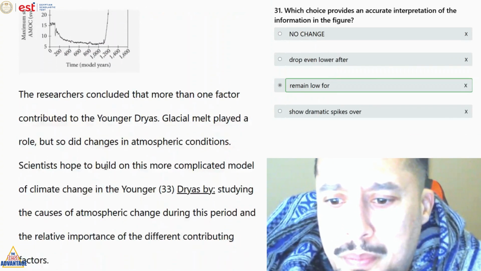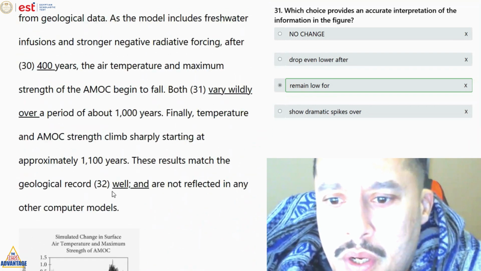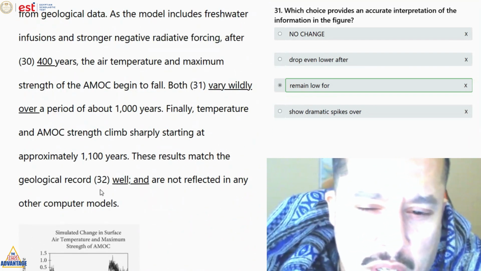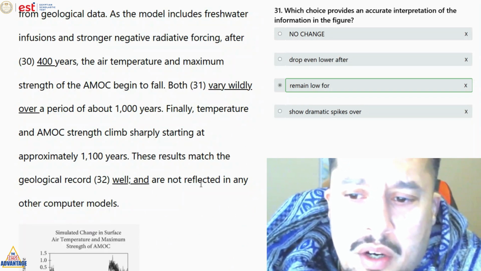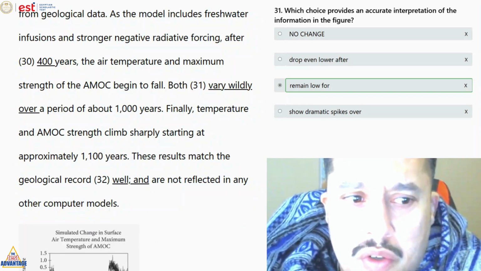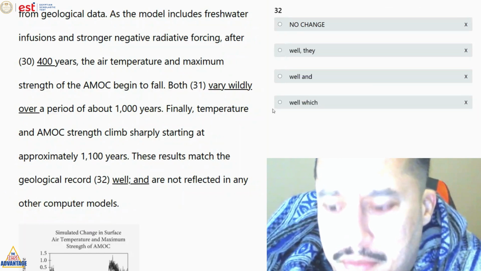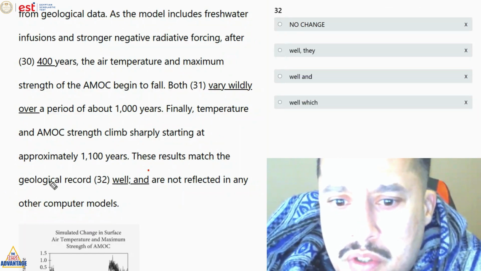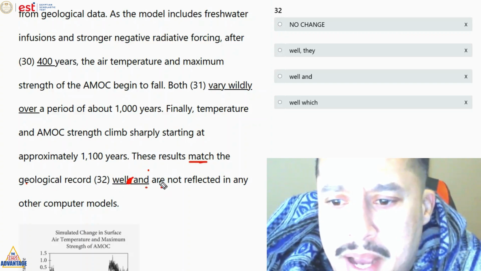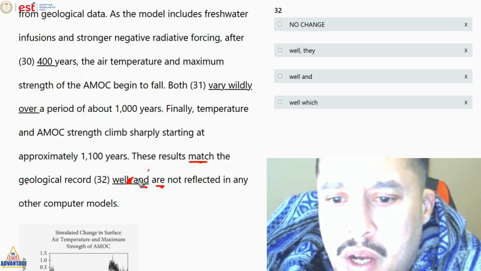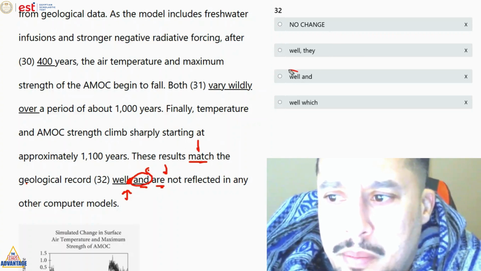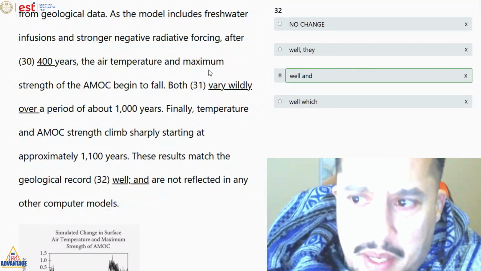Number 32. These results match the geological record well and are not reflected. So here we're dealing with a fragment. These results match the geological record well. We remove this, and are. Right? I should match and are. And here it combines these two verbs, so we can't put punctuation before it. Here we say answer B, the other answers are fragments.